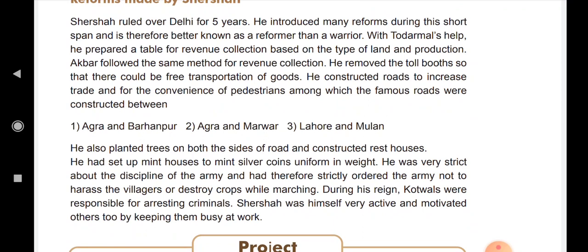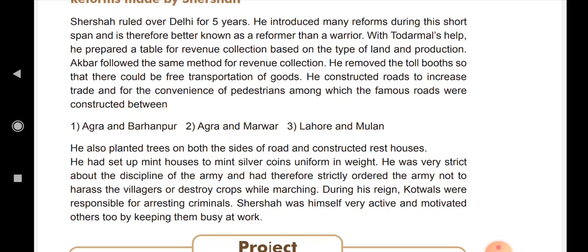With Todarmal's help, he prepared a table for revenue collection based on the type of land and production. Akbar followed the same method for revenue collection. He removed the toll booths so that there could be free transportation of goods.